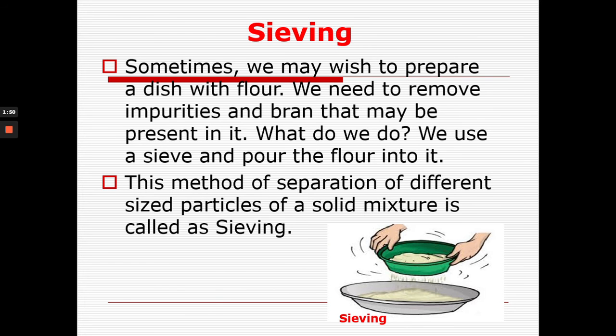So this process is known as the winnowing process. The next method is the sieving method. Sometimes we may wish to prepare a dish or flour at home, so we have to remove the dust particles, impurities or bran from that flour. So we have to use this method. This method of separation of different size particles of a solid mixture is called sieving, and all the impurities will remain over the sieve.